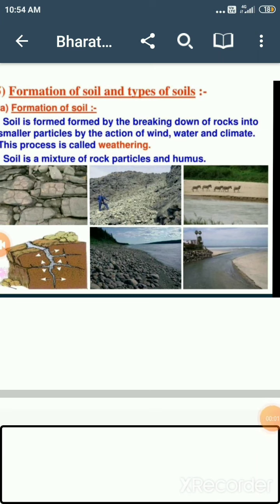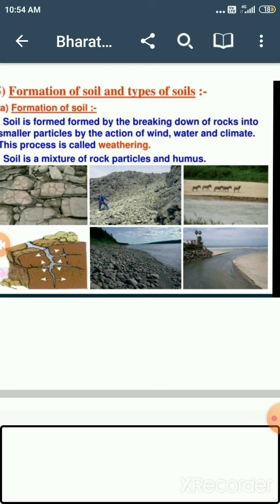How is the soil formed? The formation of soil. The soil is formed by the breaking down of rocks into smaller pieces by various breaking agents like air, water, temperature and other climatic factors. Big rocks slowly break down into smaller pieces, and finally these smaller pieces change into a powdery form that we call soil.